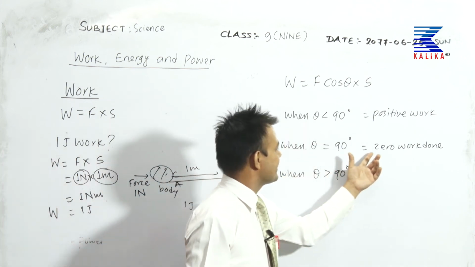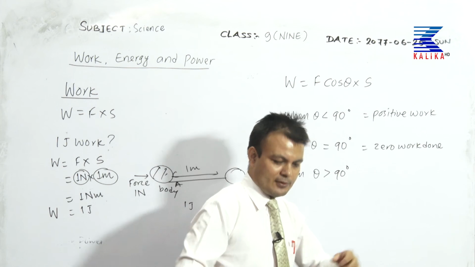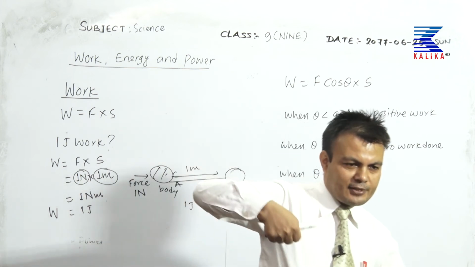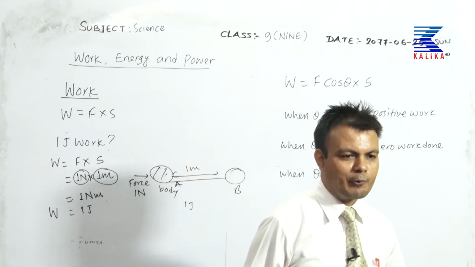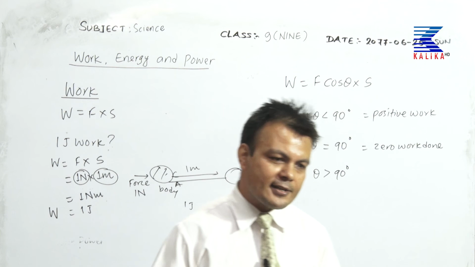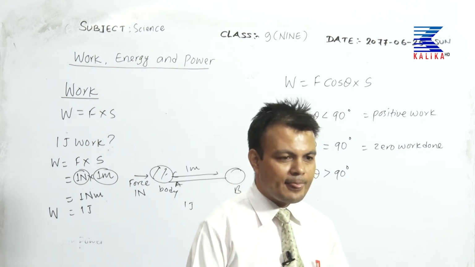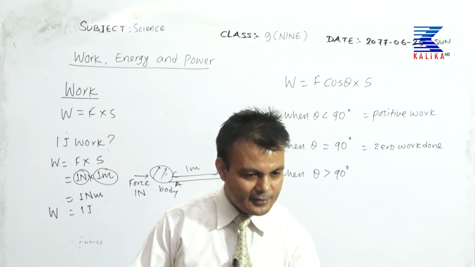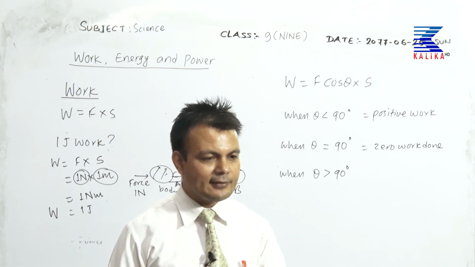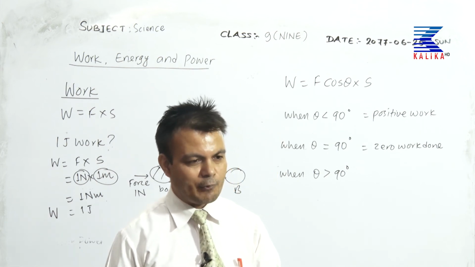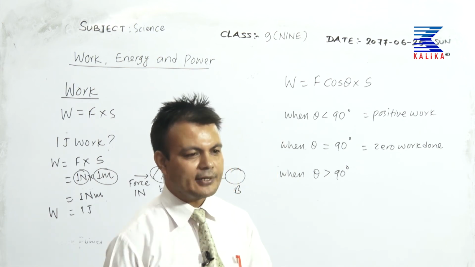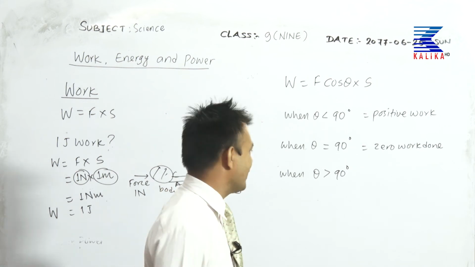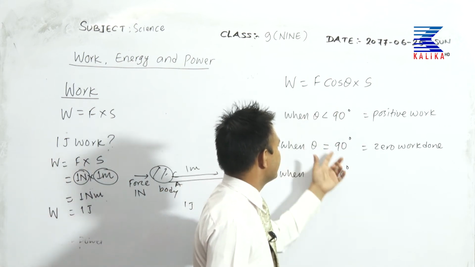When theta is 90 degree, we say 0 work done. For example, someone handling a briefcase and walking through the platform, he looks like he is working very hard and carrying a heavy case, but the angle of the briefcase's weight, the gravity, is totally 90 degree to the ground, and the value of cos 90 degree is 0.